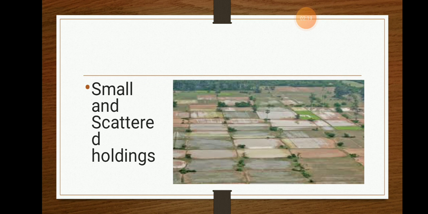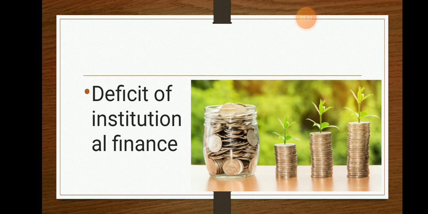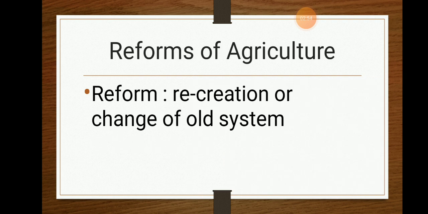Later we'll see how the reforms were made. And the main thing is the deficit of financial institutions. It is very necessary for a farmer to get proper finance, the necessary money for the cultivation process. At that point of time there were no proper banks and no proper safety for the money given. That was one of the major problems faced by the farmers in the year 1950.